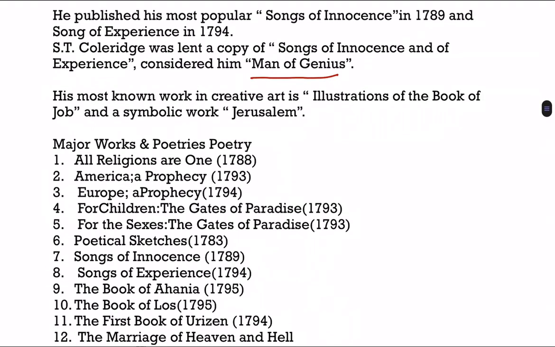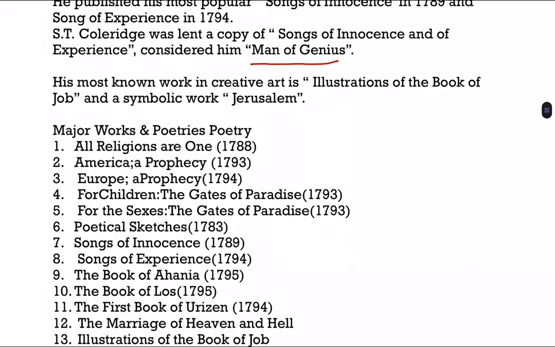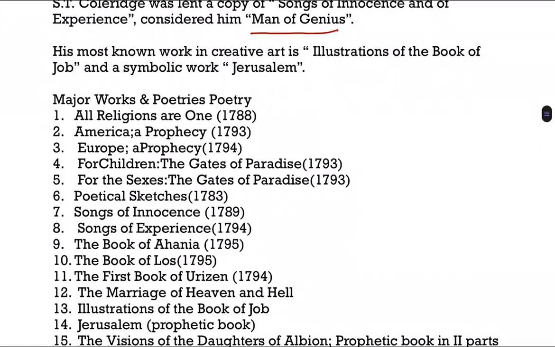We must know the important works of William Blake. What are the important works of William Blake? Let's see that. Like All Religions Are One, America a Prophecy, Europe a Prophecy, For Children: The Gates of Paradise, For the Sexes: The Gates of Paradise, Poetical Sketches, which is very important. Then Songs of Innocence, the most important remarkable work of William Blake, published in 1798.